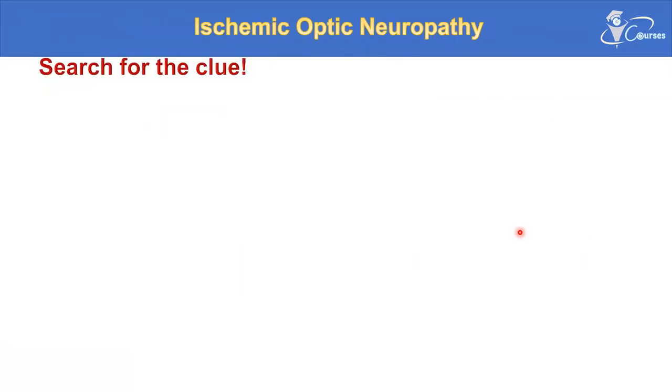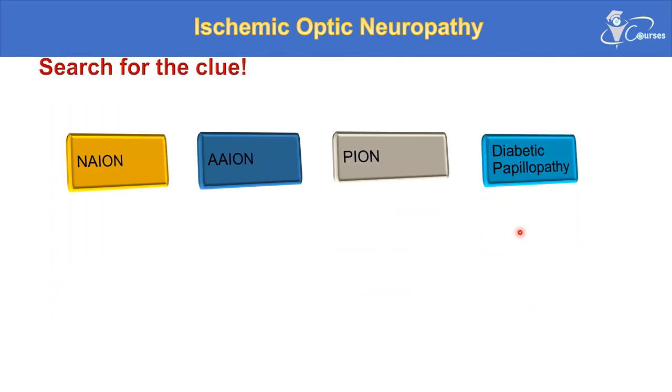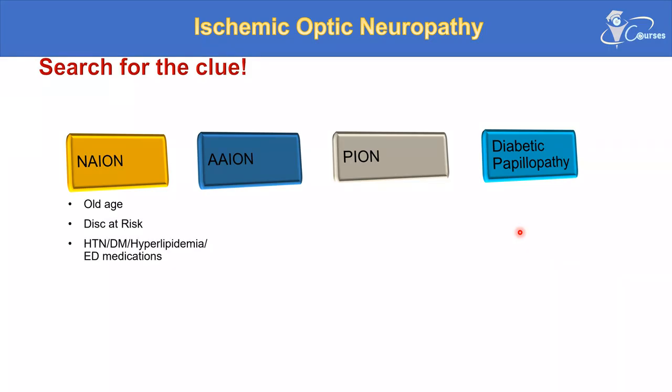So to summarize, the ischemic optic neuropathies are different entities. You have non-arteritic ischemic optic neuropathy, arteritic ischemic optic neuropathy, and also an entity called posterior ischemic optic neuropathy, and diabetic papillopathy. Non-arteritic ischemic optic neuropathy is more common in old age. Always remember the disc at risk, hypertension, diabetes, hyperlipidemia, erectile dysfunction medications, sectorial disc swelling, and the altitudinal field defect. These are the clues in the scenario that point to non-arteritic ischemic optic neuropathy.